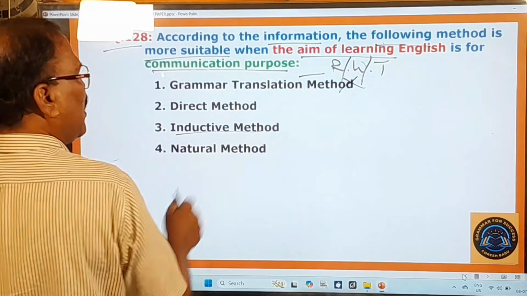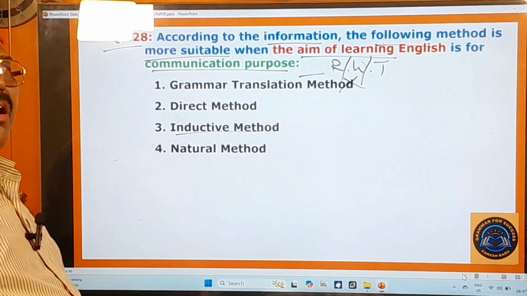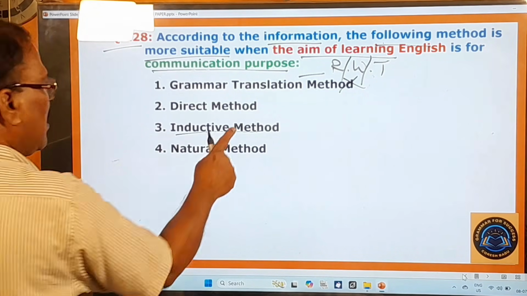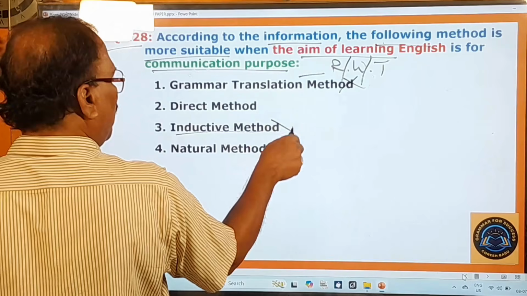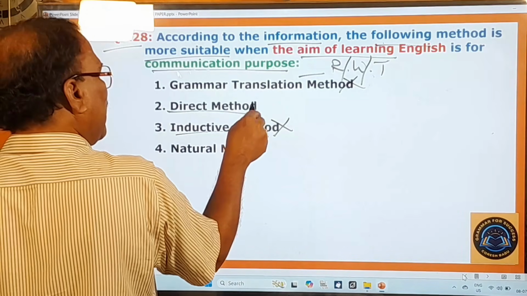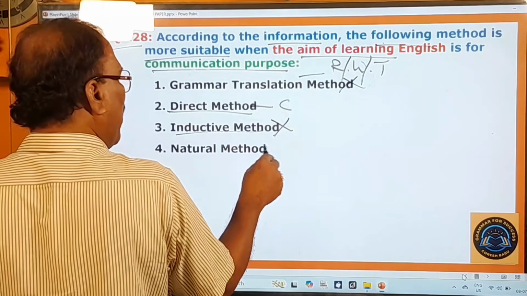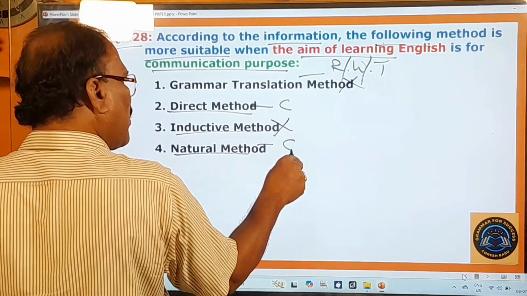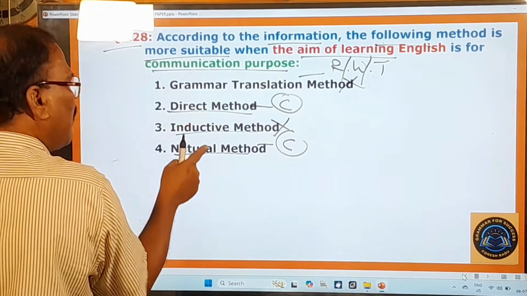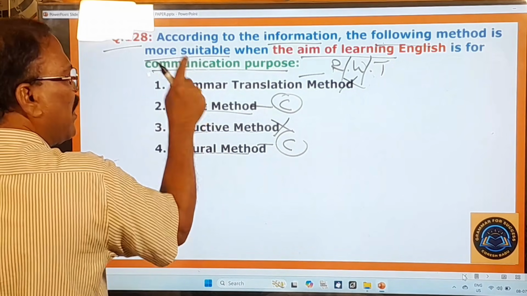And this inductive method is there. It is a way of teaching grammar. So this does not focus on communication. Therefore this is gone. And this direct method is there. It focuses on communication. And natural method is also there. It also focuses on communication. So these two methods will focus on communication.